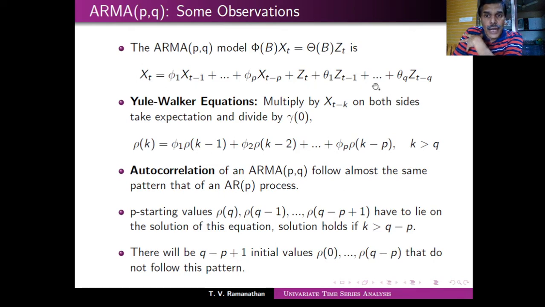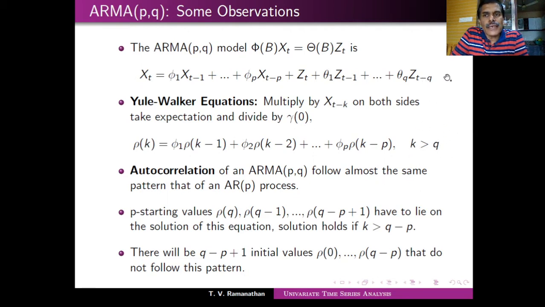This is 0. In fact this is all 0, subject to the condition that k is greater than q, because then this quantity is basically uncorrelated. Of course there will be a difference otherwise. So suppose I assume that and then start computing this quantity. So what do you get in this case? You divide by gamma_0. Why am I making k greater than q?